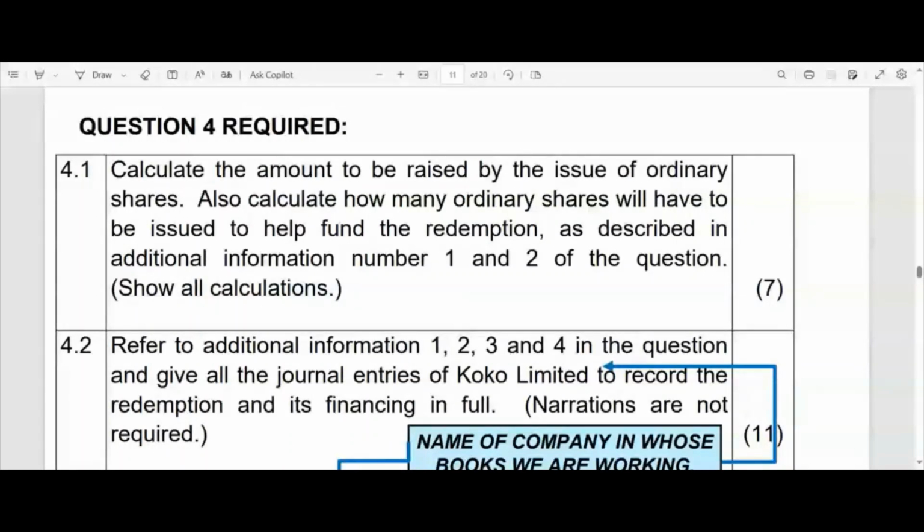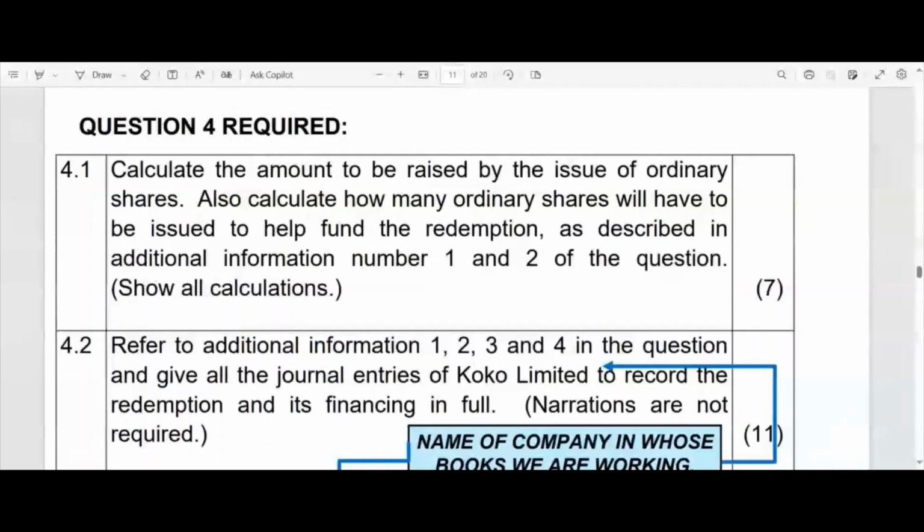So that's another little trick that you've got to look at. Two tricks, in fact. The one that you must remember is that you are redeeming preference shares and you are funding it, in this case, out of the issue of ordinary shares. In my opinion, that's not a very clever thing to do, but it does happen sometimes. I'm not going to go into why I'm saying that, it's not important at this stage.